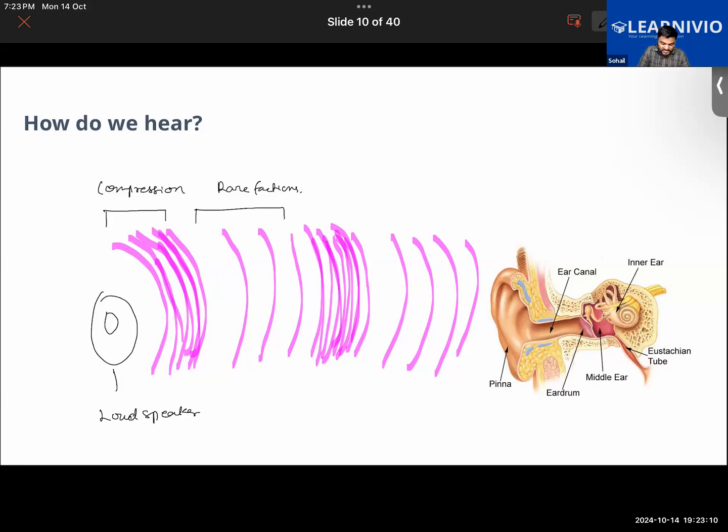Nonetheless, if someone were to ask you what is the function of this outer part of the ear, ever thought about this, by the way? I'm talking about the ear lobe and the ear pinna. You guys ever thought about what is the function of these? Sir, it directs the sound waves to the ear canal. Exactly. It directs the sound waves to the ear canal, or basically helps to collect and direct the sound waves into our ear canal.